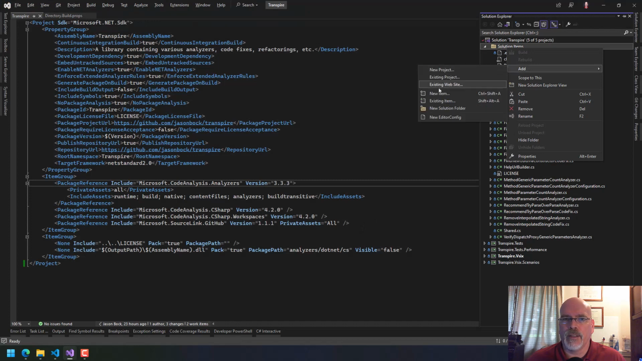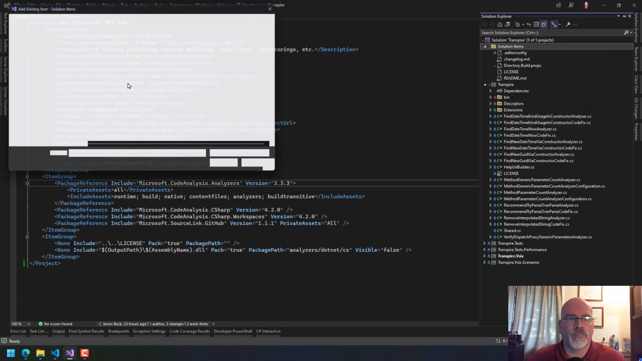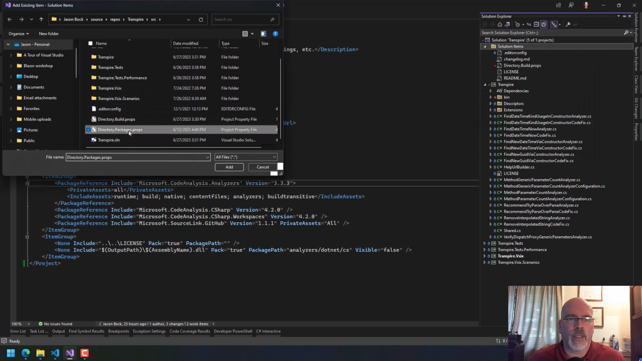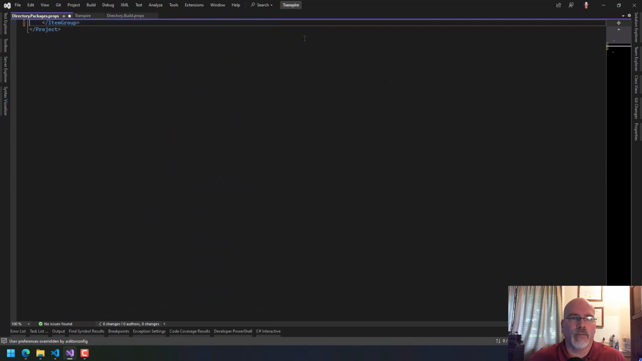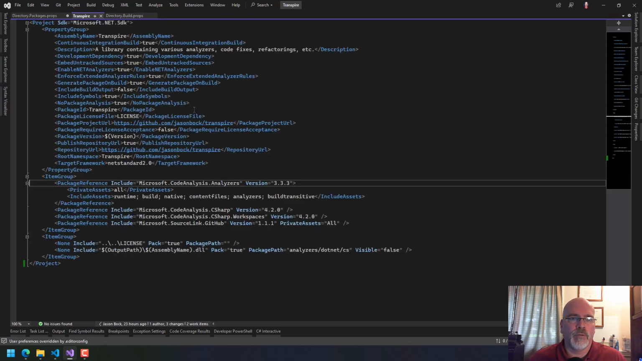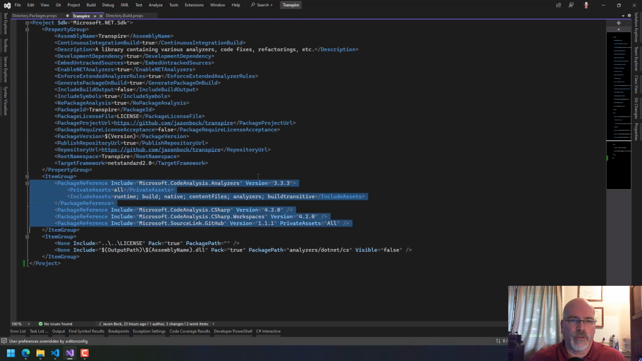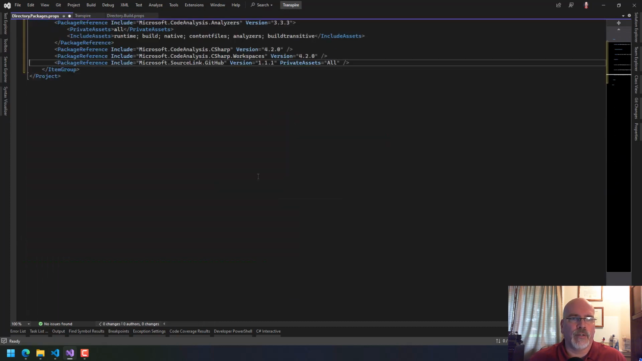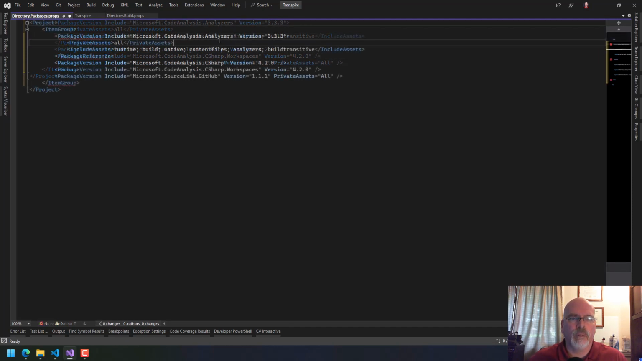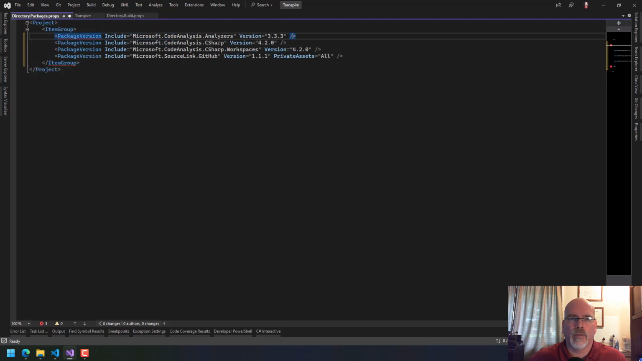So we want to say add existing item, and we want to say packages. Great, except we don't need all these. Holy cow. We definitely don't need all these. But what we do probably need is at least these to start. We can grab this. And wait, what were these? These are package versions, right? So we want to say package version. And I know there's probably some way to say just, and we don't care about that or making them private assets or anything like that.